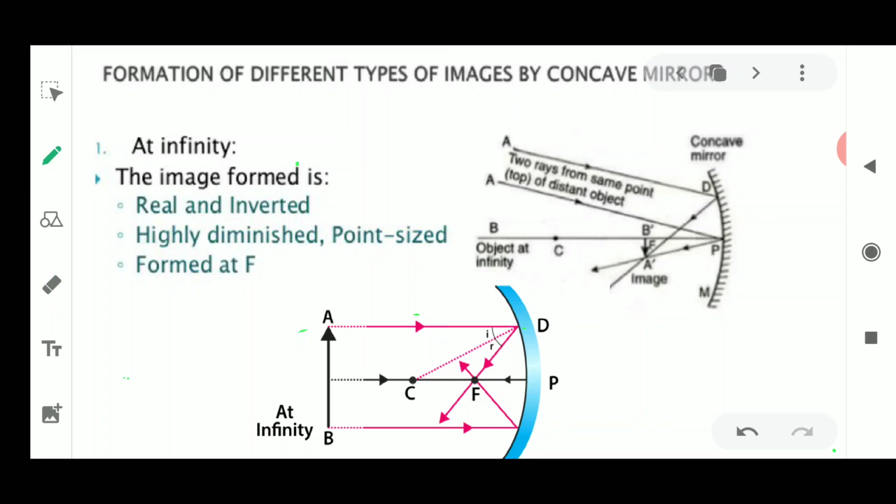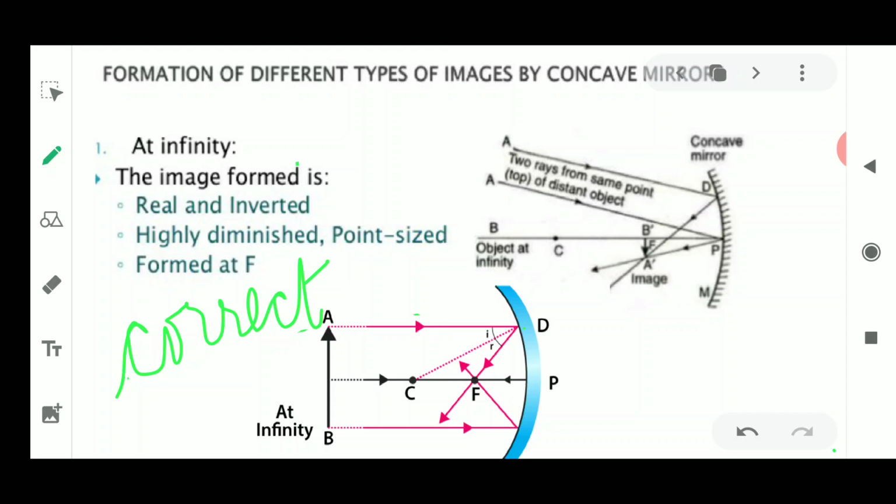See children, the very important point is that if you are drawing this ray diagram in a very calculated manner, meaning everything should be in a straight line, your object should be in a straight line, neither very tall nor very small, then if you draw it correctly, you will get the correct positions. Please remember that you will get the correct position of the image only if you draw the ray diagram correctly. So please use the correct way of drawing these ray diagrams, and you will get the correct result.